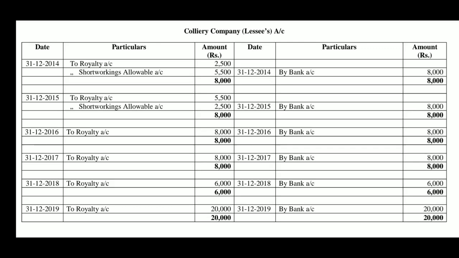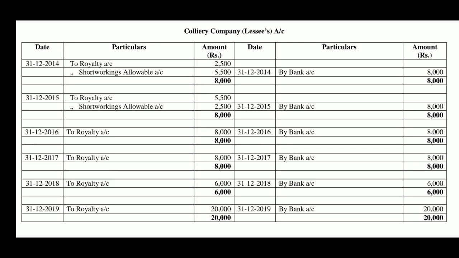But in the last year, the actual royalty itself is due from the lessee because there is no question of recoupment in that year. So, actual royalty is 20,000, which is due from the lessee. So, Colliery company lessee's account debited to royalty account 20,000; when the amount is received, Colliery company account credited by bank account 20,000. In this way, the ledger account has been prepared.